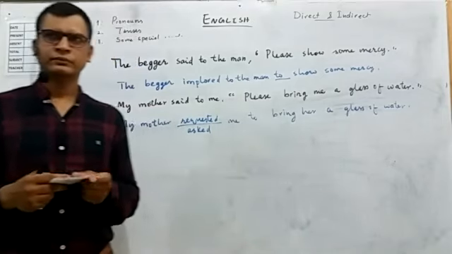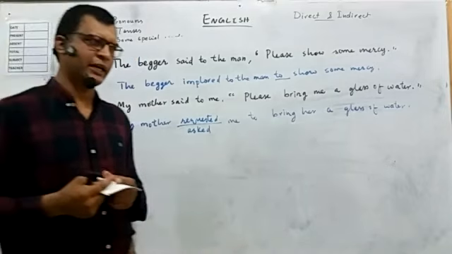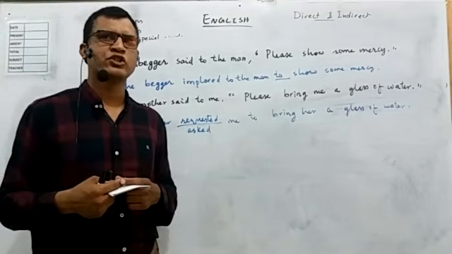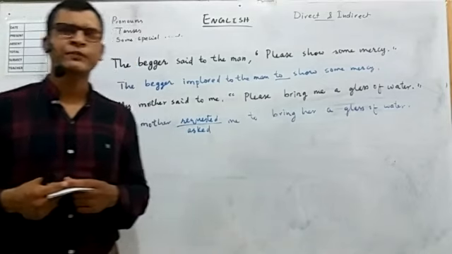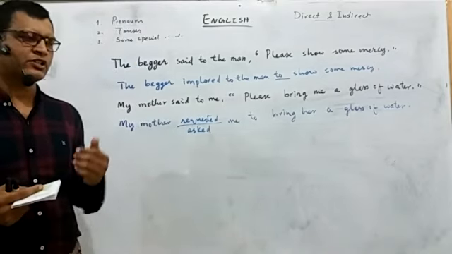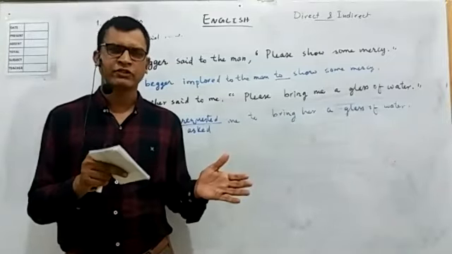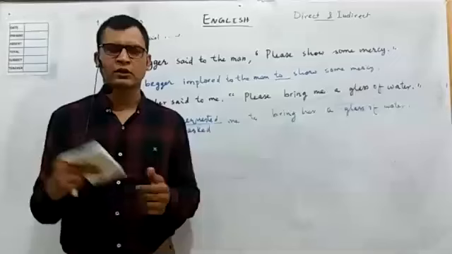Okay. All the yes/no questions start with the helping verbs, and when we change yes/no questions, we change them with "if" or "whether". That is the addition, and we change the order of subject and verb. Subject comes first, verb comes later on.